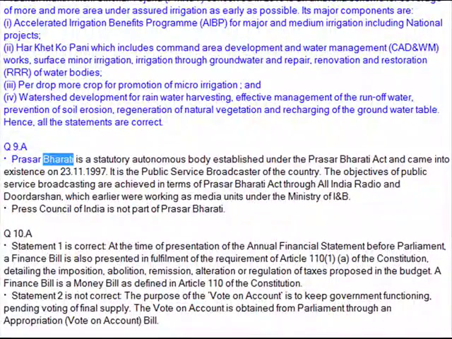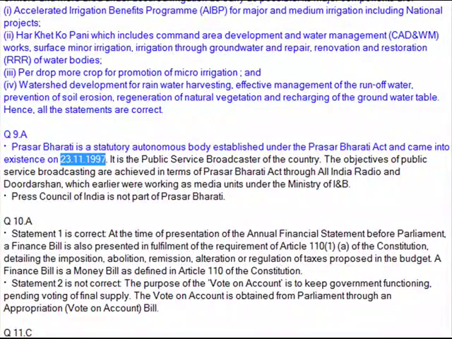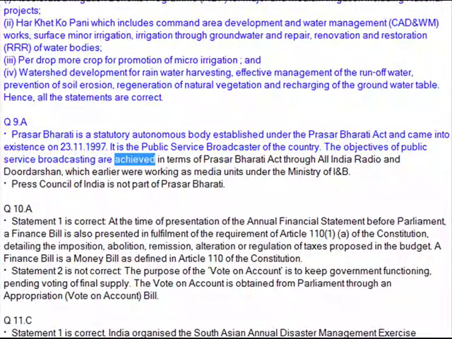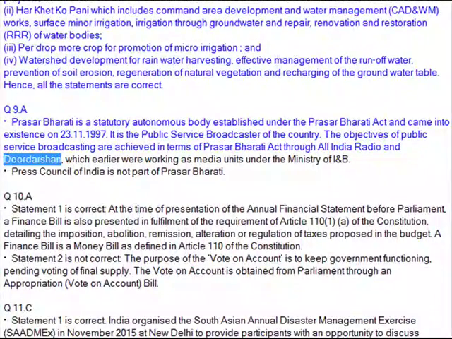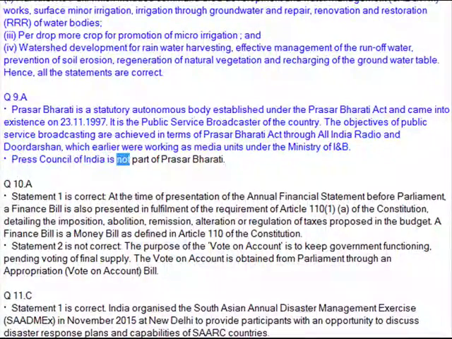Q9. A. Prasar Bharati is a statutory autonomous body established under the Prasar Bharati Act and came into existence on November 23, 1997. It is the public service broadcaster of the country. The objectives of public service broadcasting are achieved in terms of the Prasar Bharati Act through All India Radio and Doordarshan, which earlier were working as media units under the Ministry of I&B. Press Council of India is not part of Prasar Bharati.